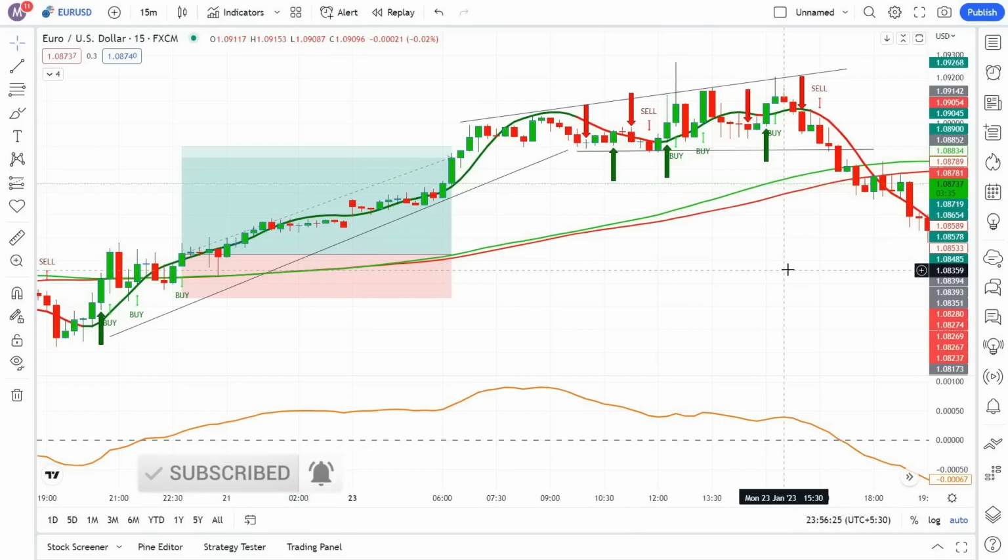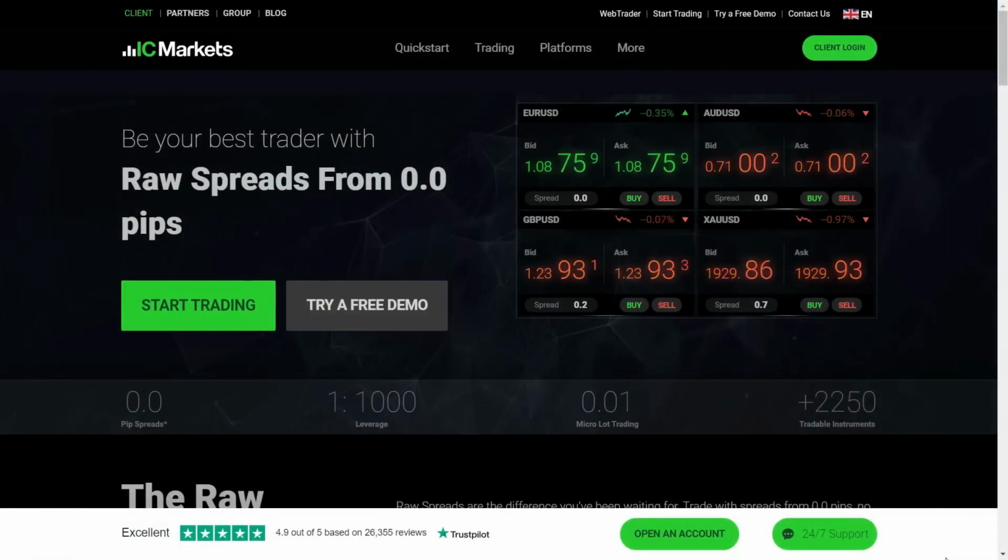And one very important thing: when you use this indicator on the 5-minute or 15-minute time frame, then your stop loss will be very small. So it may be that the broker you use provides very high spread, due to which your chances of hitting the stop loss will be high.